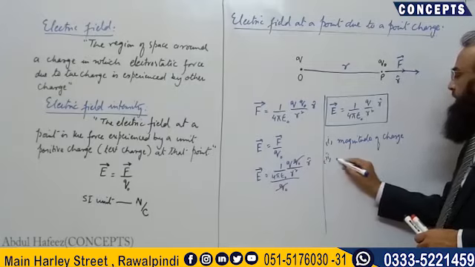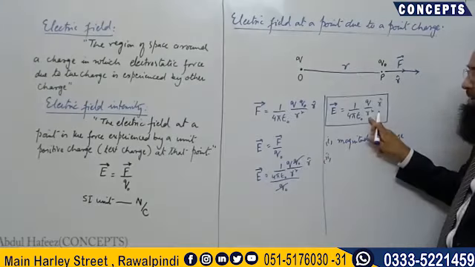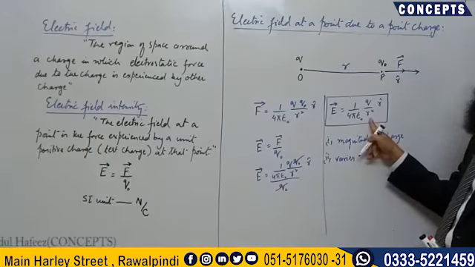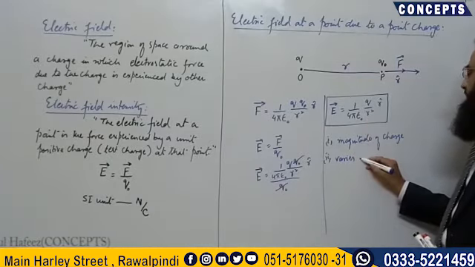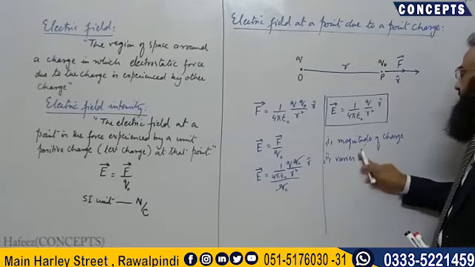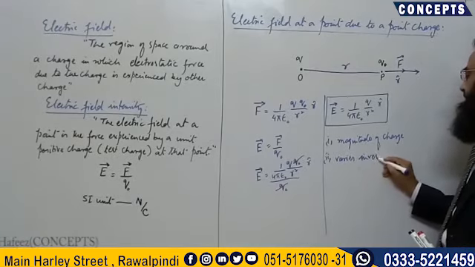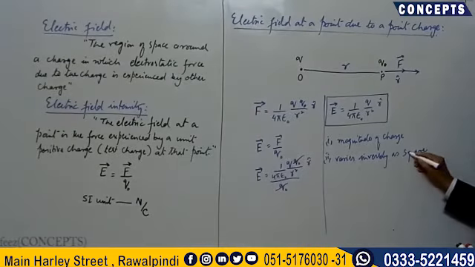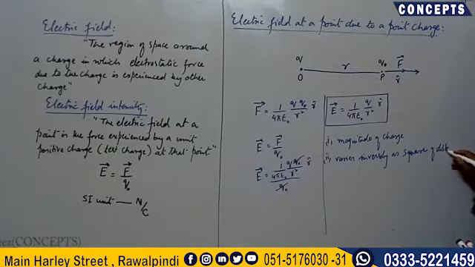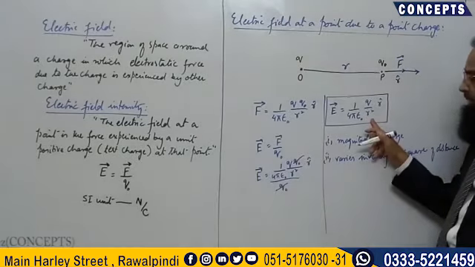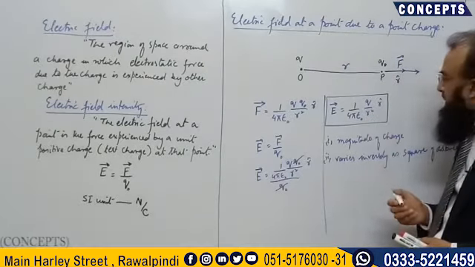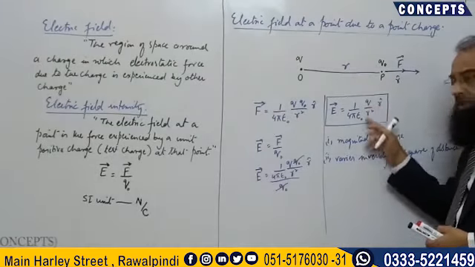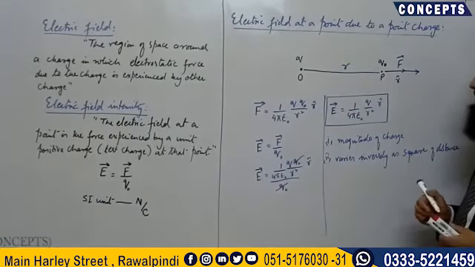And number two, this electric field varies inversely as the square of distance from the charge. That is, electric field obeys the inverse square law. It depends upon the distance from the charge, and it varies inversely proportionally as the square of the distance.